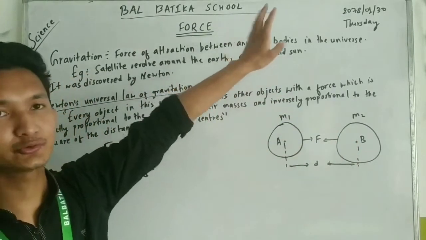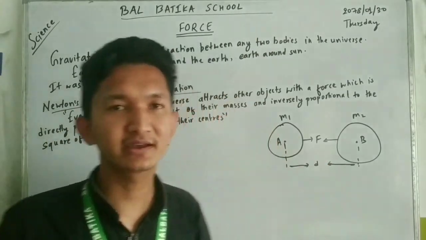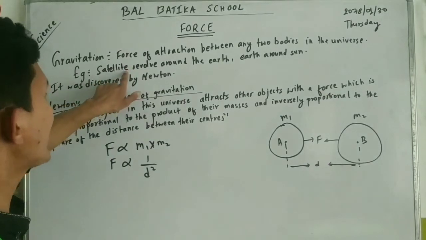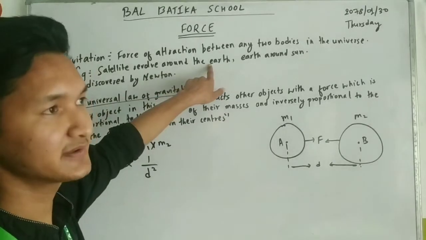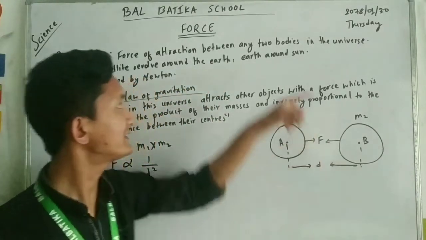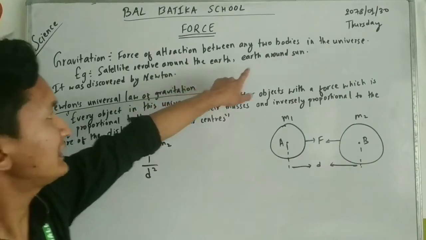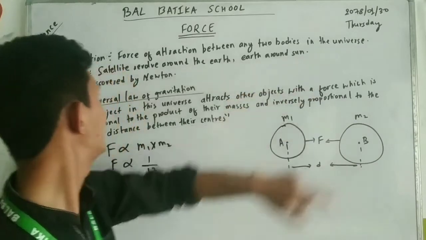So those two bodies always in this universe possess a force called gravitational force. Look at the example here: a satellite revolving around the earth, because the satellite has a gravitational force that is connected with the earth. Similarly, the force between the earth and the sun is also the gravitational force.